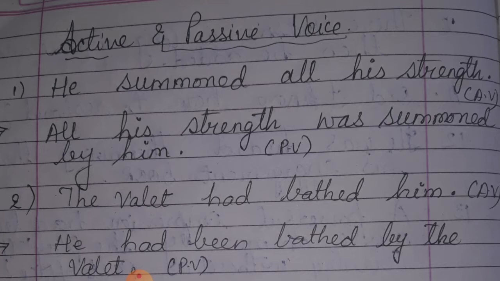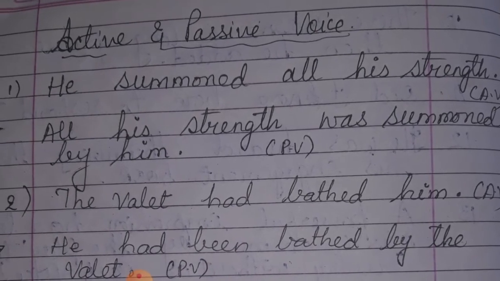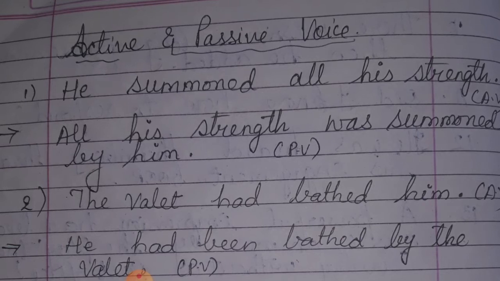For example, if I say Raj boils water, here Raj is the subject who is doing the action of boiling water. So the verb boils is in active voice because the subject is doing the action. Got it?